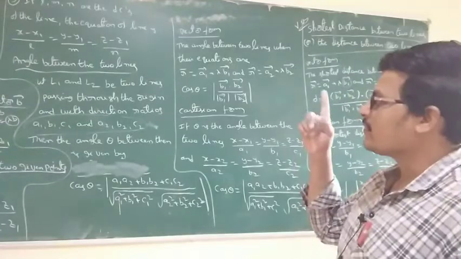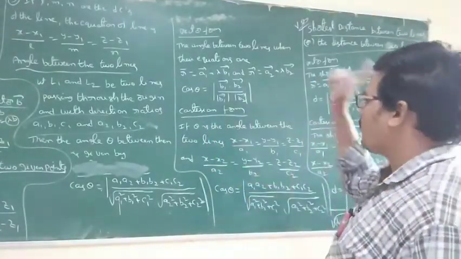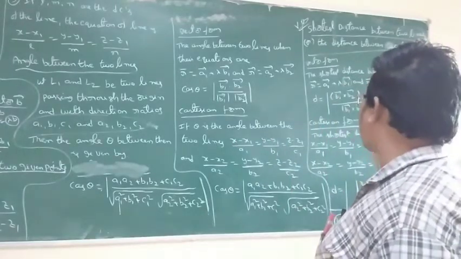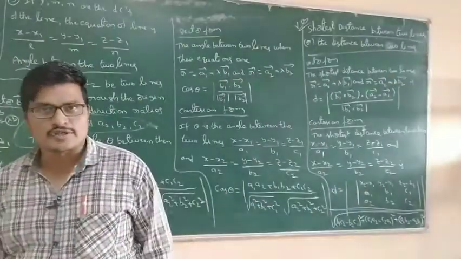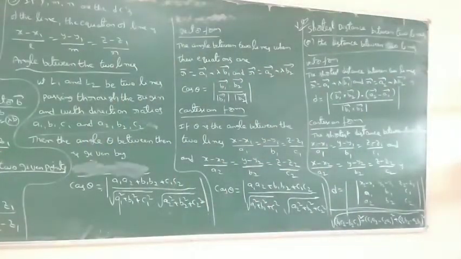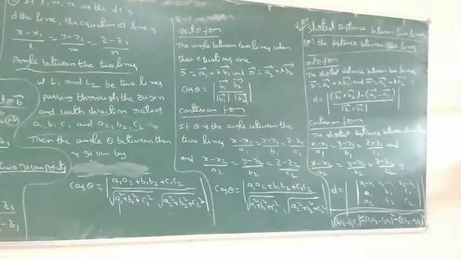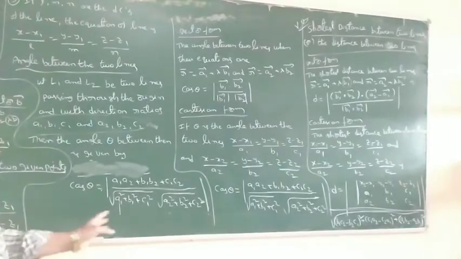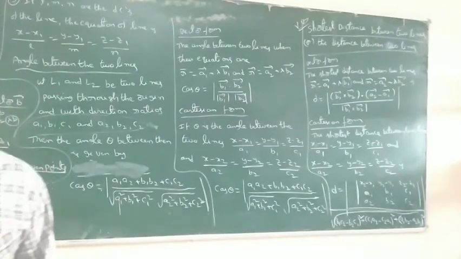Cartesian form, angle between the two lines, direction ratios are given. So: vector form, Cartesian form, shortest distance in vector form and Cartesian form. The shortest distance problem is a 100% important 3 marks question. And the parallel lines, the line passing through 2 points, and the angle between two lines, these three concepts are very important for 2 marks questions. Okay, clear? All are perfect. So tomorrow I will continue the exercise. Clear?